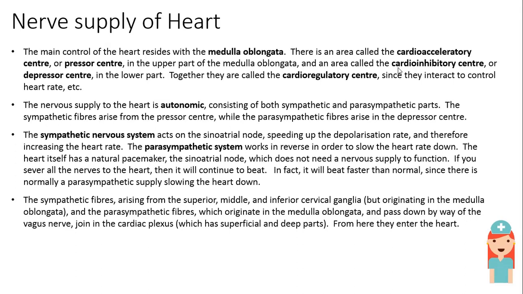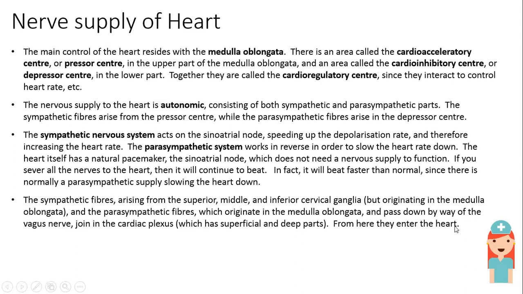There is something called the sympathetic nervous system, which helps in increasing the heart rate, whereas the parasympathetic system works in reverse, in order to slow the heart rate down. The sympathetic fibers arise from the superior, middle, and inferior cervical ganglia, but originate in the medulla oblongata, and the parasympathetic fibers, which originate in the medulla oblongata and pass down by way of the vagus nerve, join in the cardiac plexus. From here, they enter the heart.